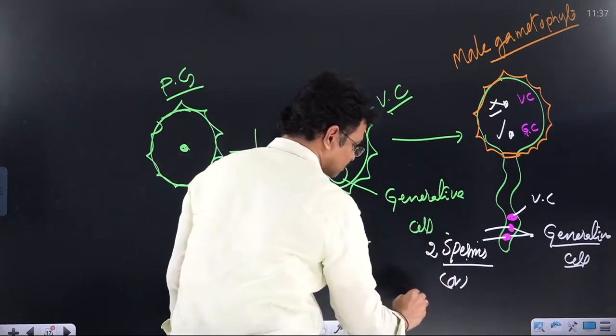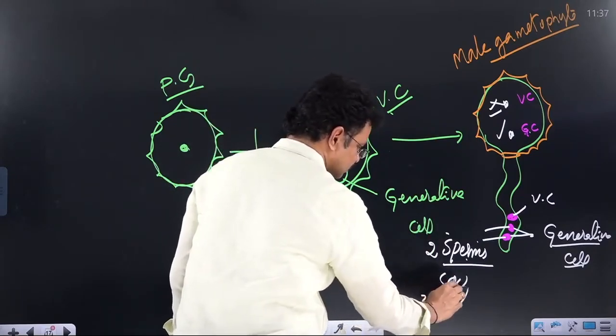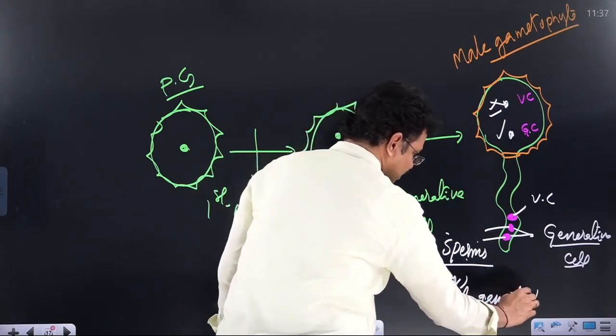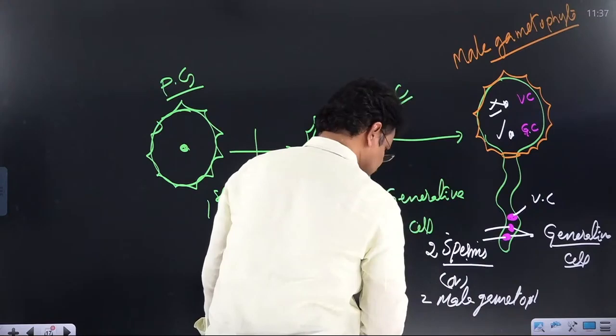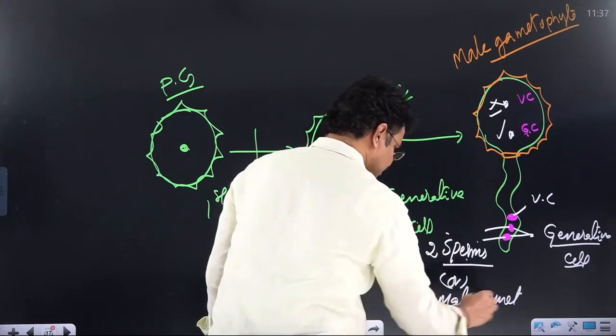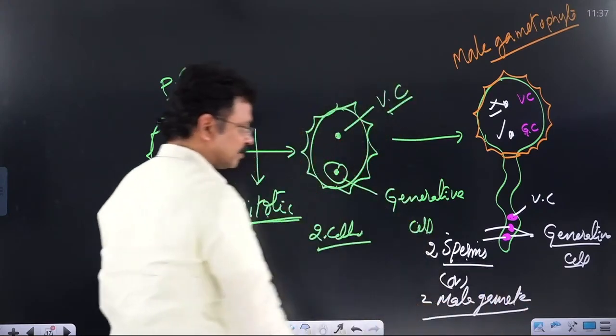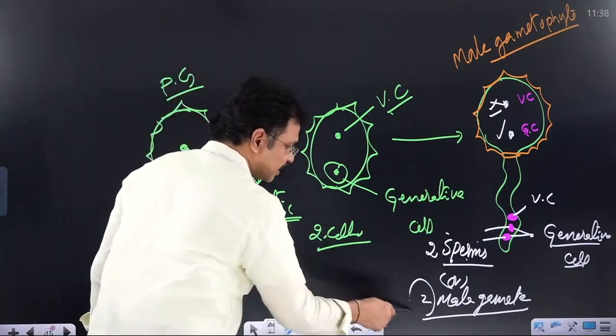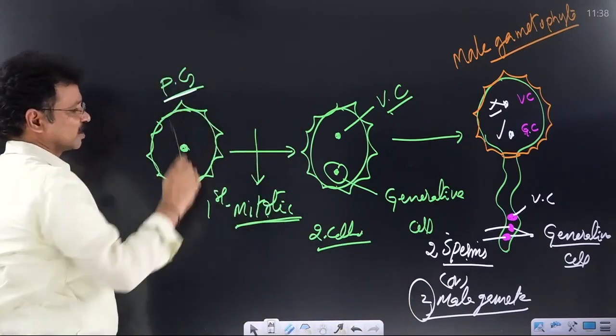Another name for sperms is male gametes. So this entire process is called development of male gametophyte.